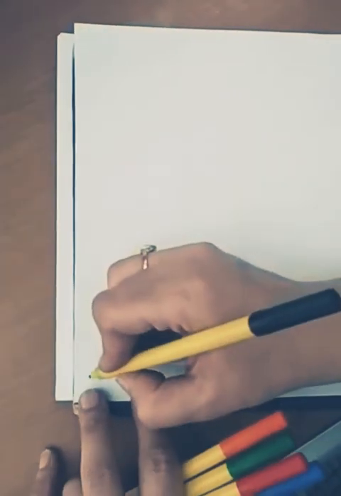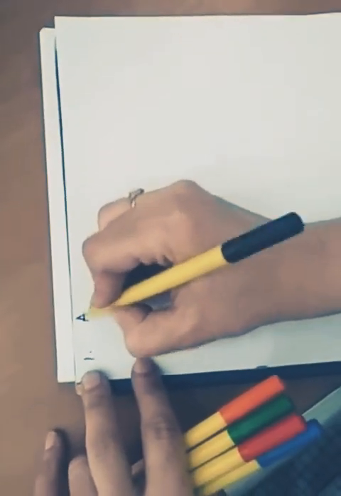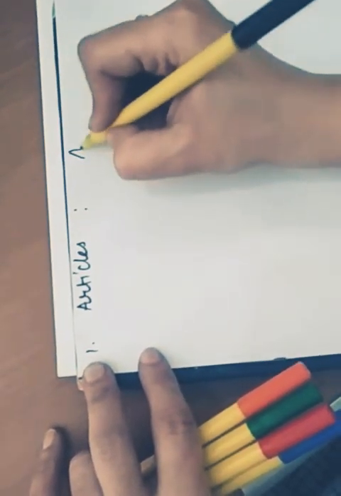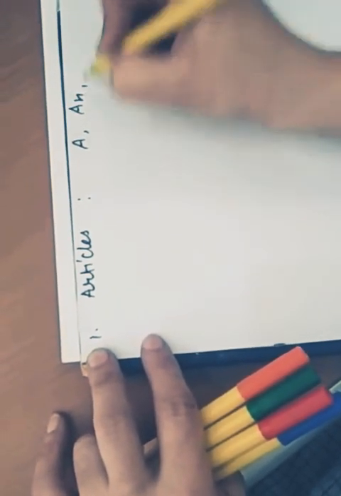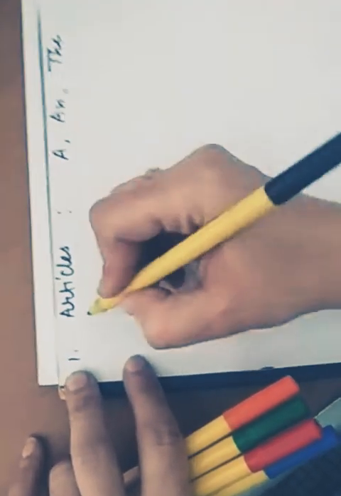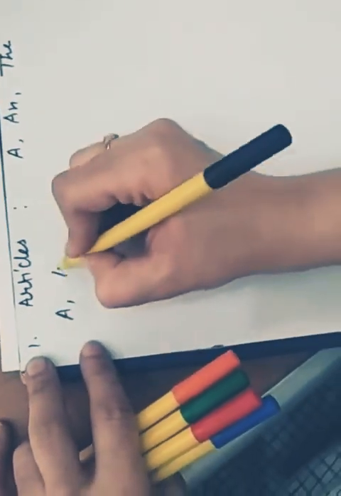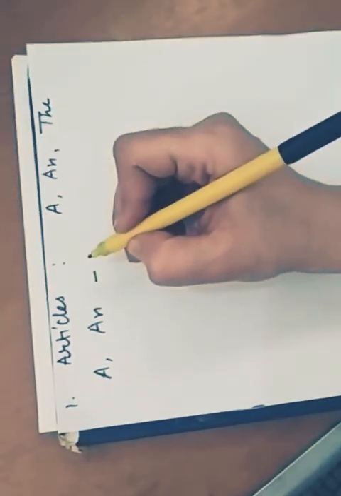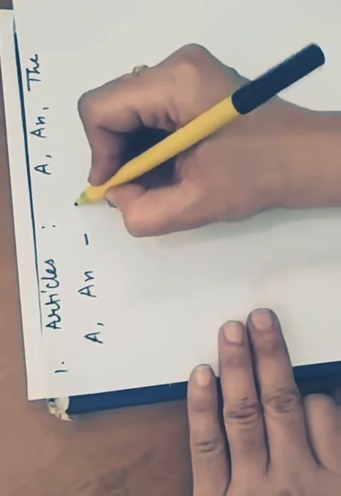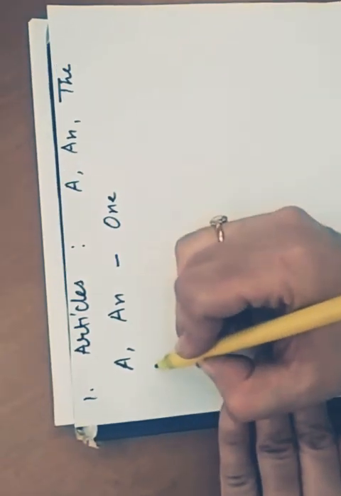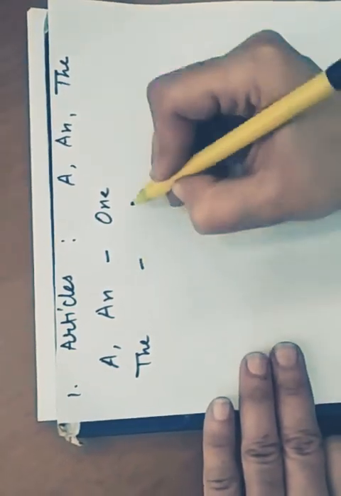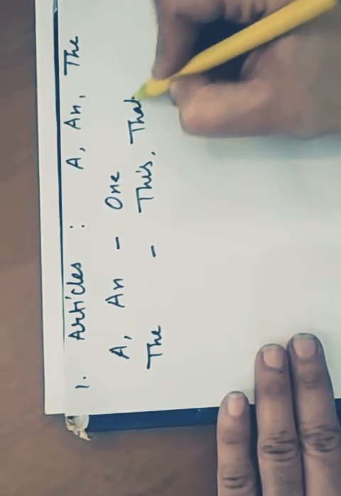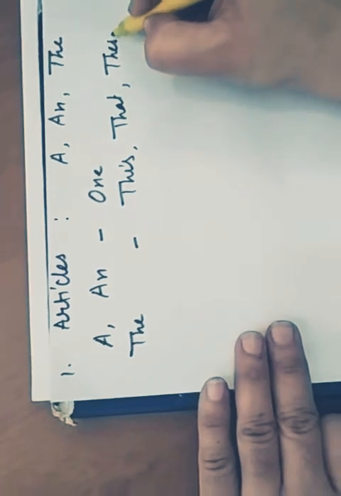Let's discuss the first type of determiner, that is articles: a, an, and the. A and an, the short, or we can say condensed, form of this is one, and the means this, that, these, those.